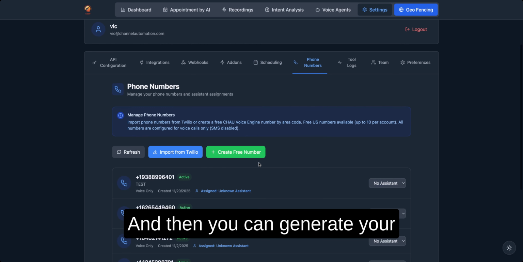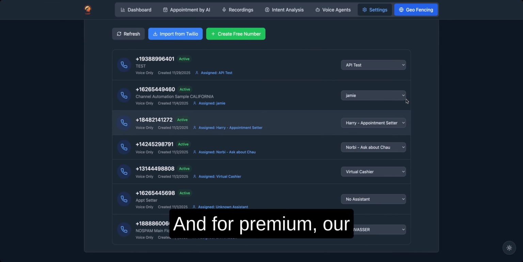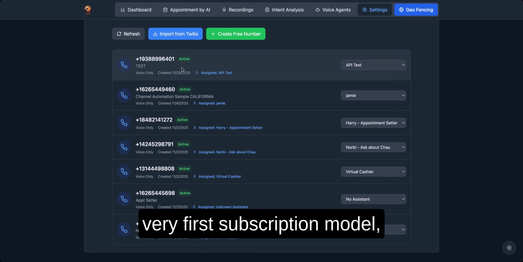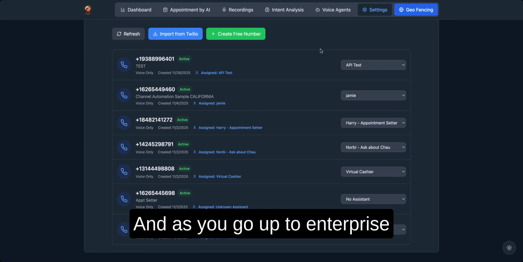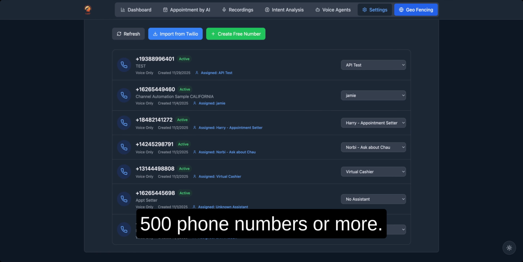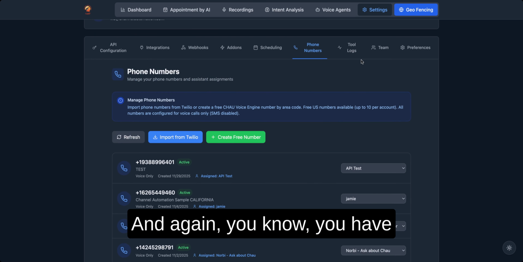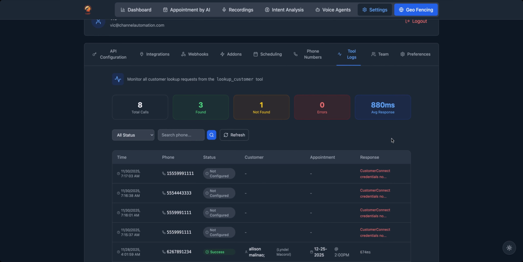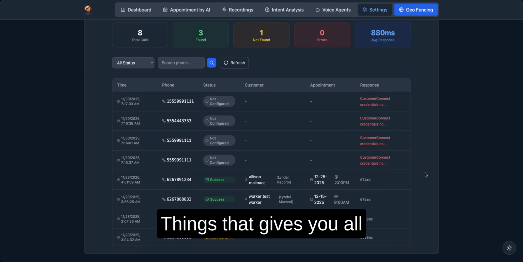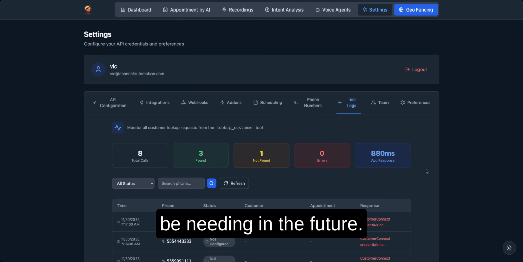And then you can generate your phone numbers right here. For premium, our very first subscription model, you get 10 free right away. And as you go up to enterprise, it goes up to 500 phone numbers or more. And again, you have things like your tool logs to be able to log everything, which gives you all these analytics that you'll be needing in the future.